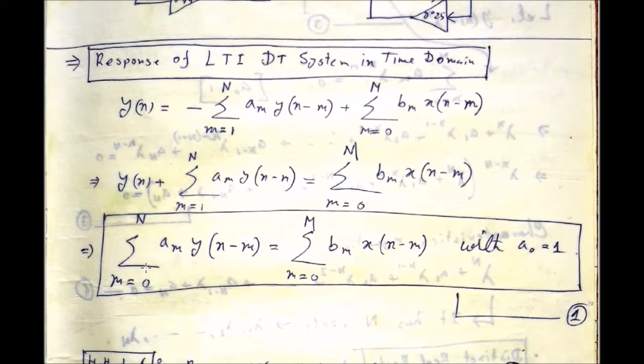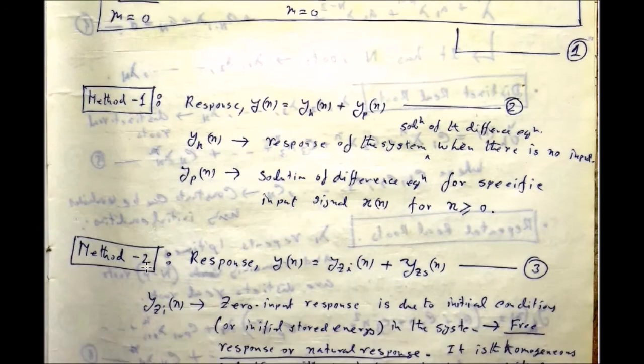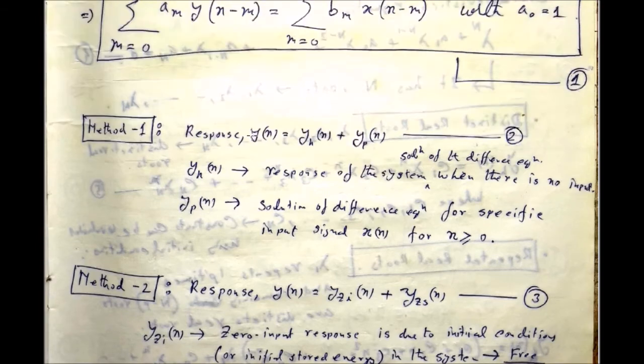Now how can you solve them? You have two methods. First method, method 1: you can have the overall response by summing up the homogeneous response and the particular response. Homogeneous response means the response of the system, or the solution of this difference equation, when there is no input.